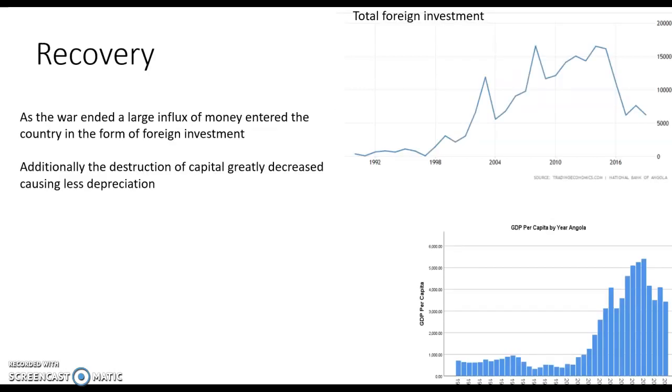Recovery can be seen in and around 2002, when the end of the Civil War brought in a large influx of money, when the country's large amounts of natural resources were able to be sustainably exploited by the countries and companies that wanted to use them. And this meant that there was a large influx of foreign investment. Additionally, the destruction of capital greatly decreased, and there was a larger amount of manpower that was willing to work without the danger of violence in the streets.